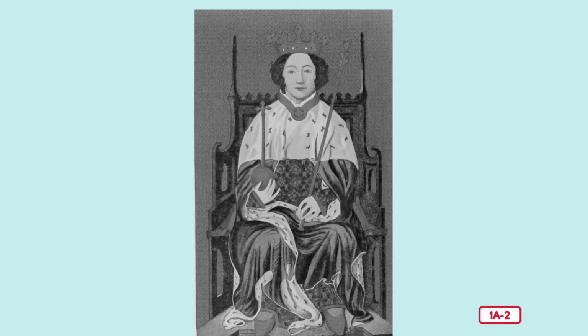Now that hat that he's wearing right up here is called a crown, which is no ordinary hat. Crowns were made out of some kind of precious metal, like gold or silver, and decorated with fancy jewels, like rubies, emeralds, and sapphires. These jewels were often called the crown jewels. Like the scepter and the orb, the crown was an important symbol of the king's power. A symbol is something that represents or stands for something else.